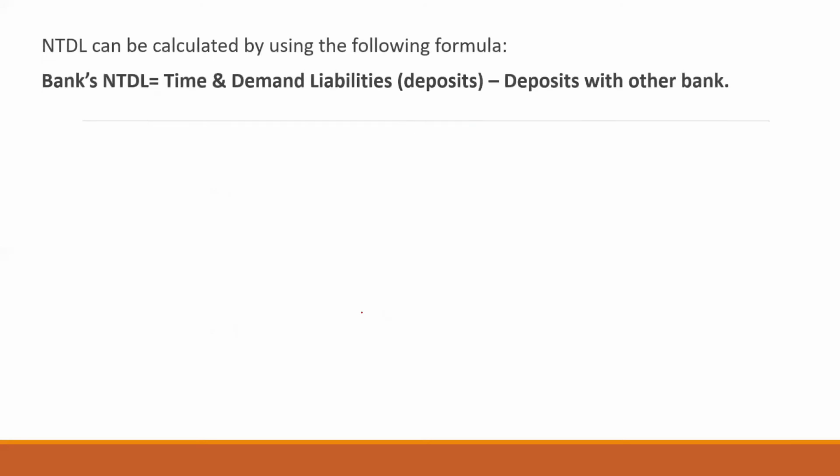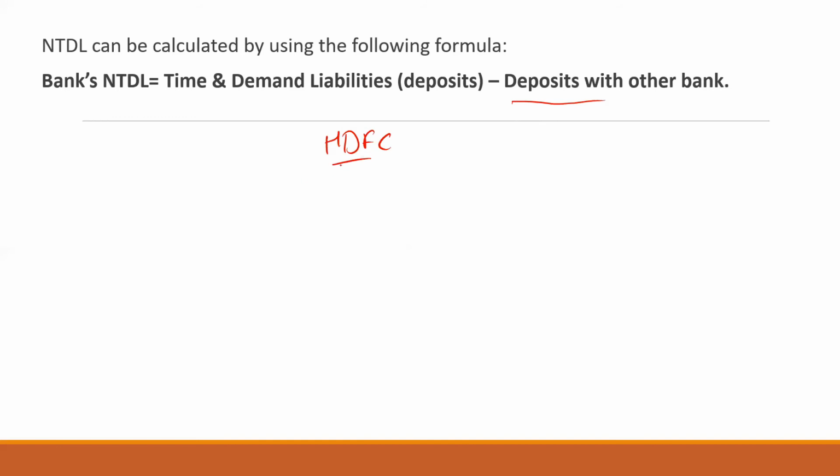Now a question arises, how is NTDL calculated? Okay, its formula is given: a bank's NTDL, net time and demand deposit liability, is DTL minus deposits with the other banks. It is the most important part, you can say the climax of the NTDL. What are the deposits with the other banks? So let's take an example. Let's take an example of HDFC.